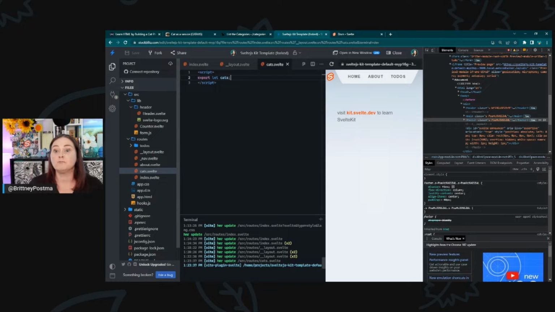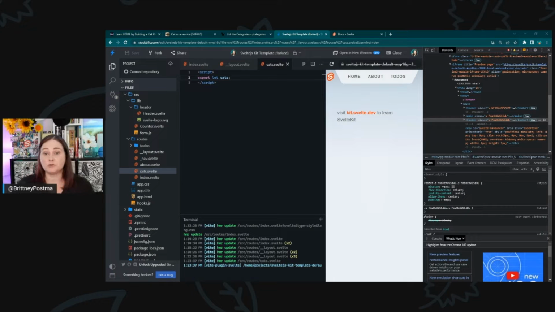Endpoints are modules written in either JavaScript with a .js extension or TypeScript with a .ts extension. They export request handler functions. I've got a doc on that. I'm going to copy this link real quick and paste that over so you can see the docs on request handlers. Those correspond to the HTTP methods get, post, put, patch, and delete. The delete method is handled with a del function instead of delete, because delete is a reserved word in JavaScript.